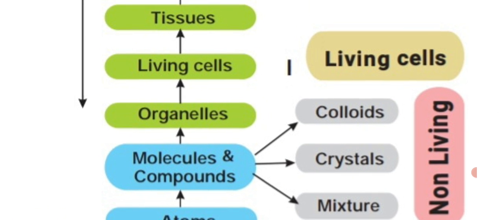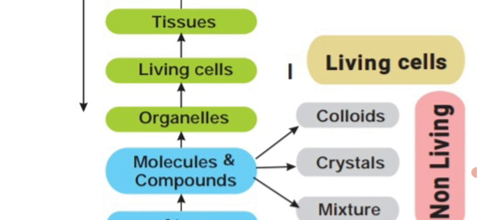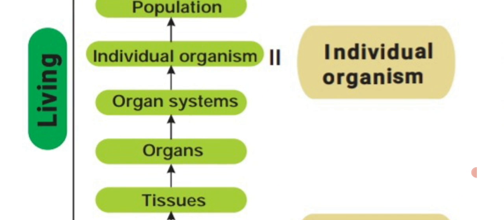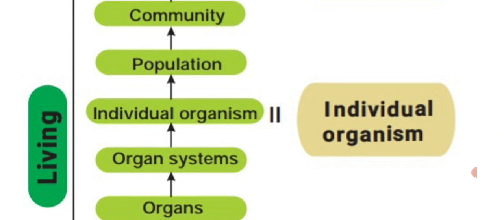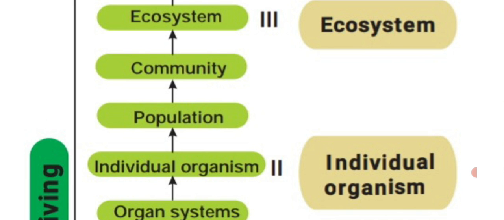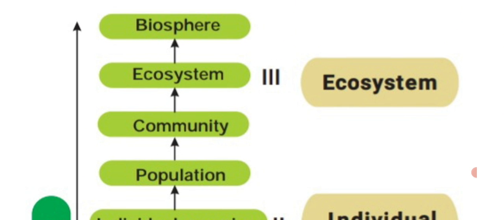Then after that, they produce organelles, that is cell organelles, living cells. Then tissues. The tissues are modified into organs. From that, organ system is a living thing. Then individual organism. Then they produce the population by the reproductive process. Then they form the community. This community living in the particular environment is the ecosystem.